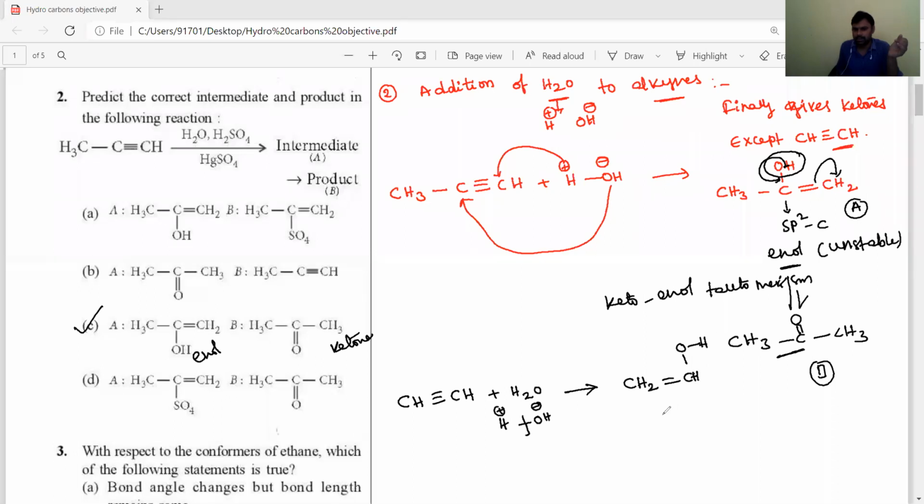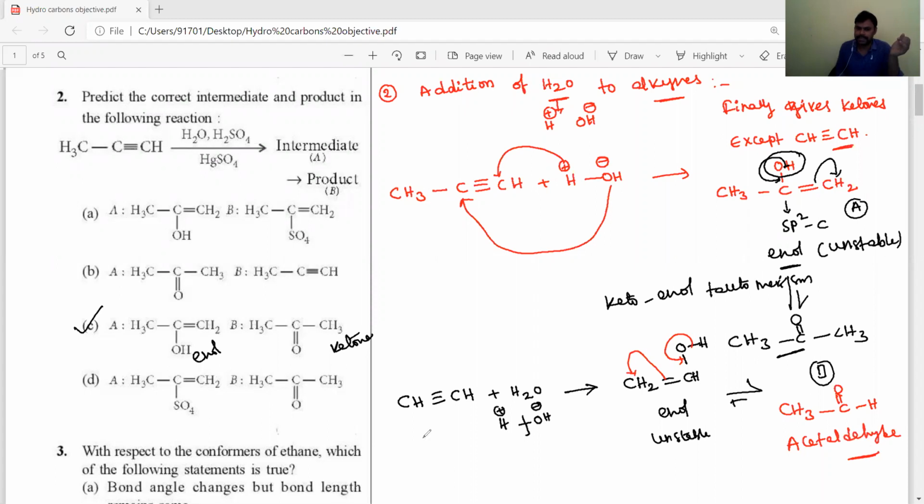This is enol. This is unstable and it is rearranged, and that proton will be shifted from the OH oxygen to the adjacent sp2 carbon. Then we get CH3 C double bond OH. Okay, students, then its name is acetaldehyde.